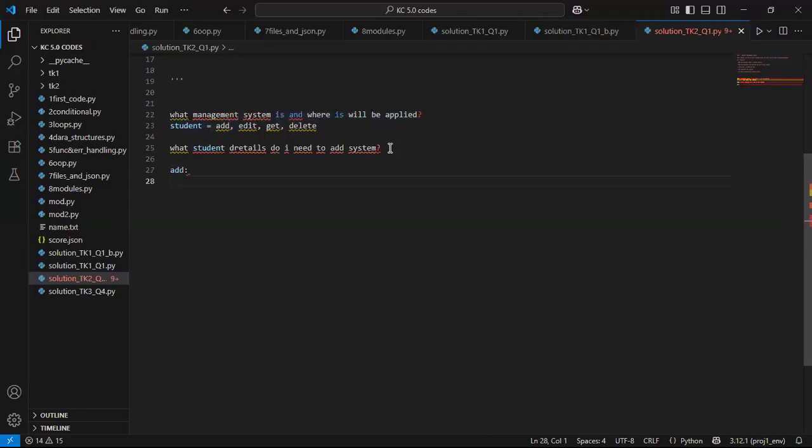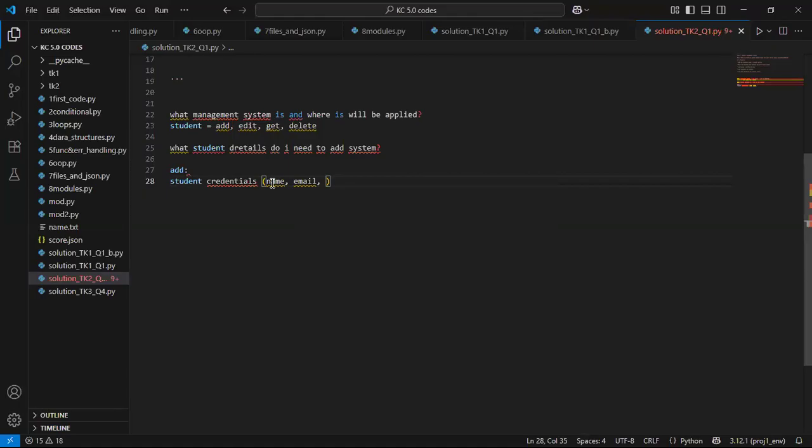Maybe I can add the student's name. Student name, right? I can maybe also add student credentials. It's mostly going to be student credentials. But at this point, I don't really know what the credentials are. These credentials can include maybe the name, maybe an email. I'm just guessing, because I've not further read that question.